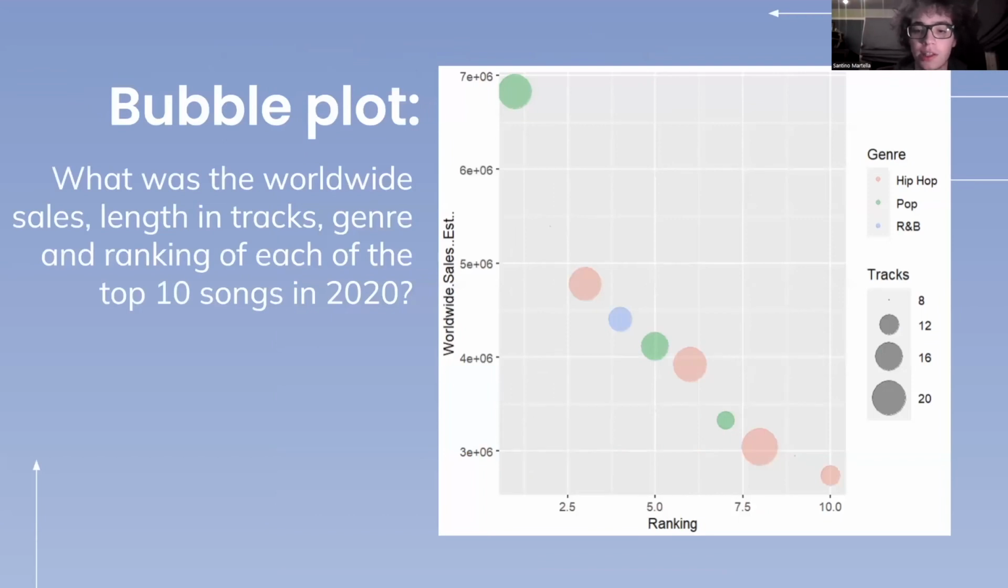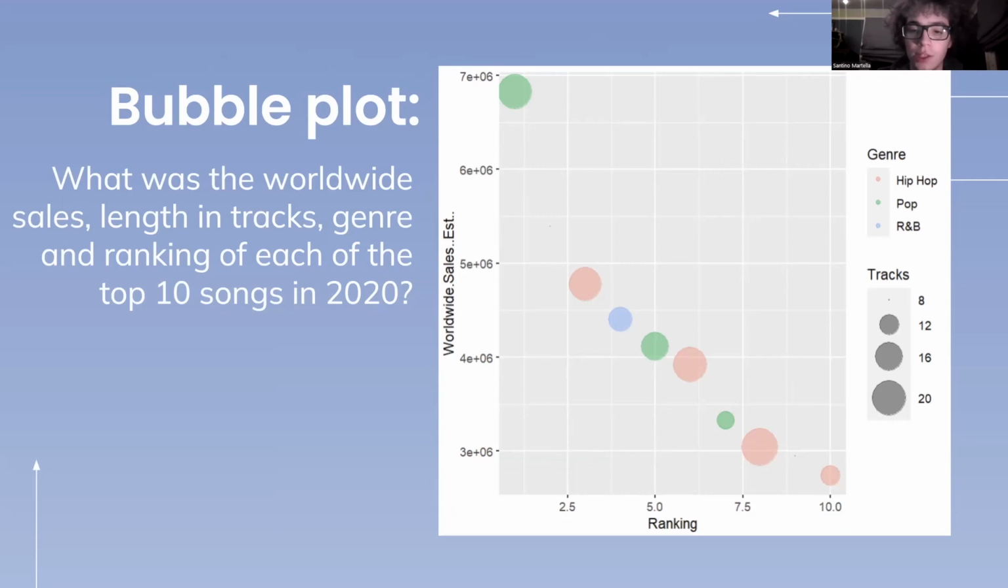After that, we wanted to take a deeper dive into the music scene of 2020. We wanted a graph that would show us the sales, number of tracks, genre, and ranking for each of the albums. We created a bubble plot that accomplished all these goals. The color of each bubble shows us the genre, with red corresponding to hip-hop, green corresponding to pop, and blue corresponding to R&B. The Y value shows us the sales, the X value shows us the ranking, and the size shows us the number of tracks for each album.